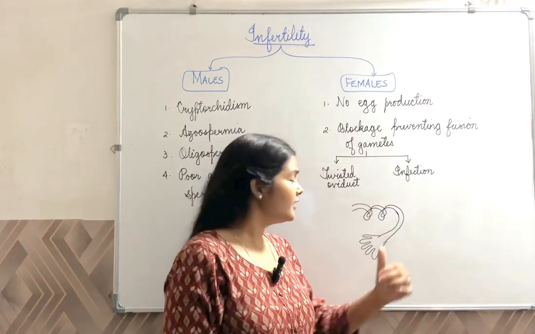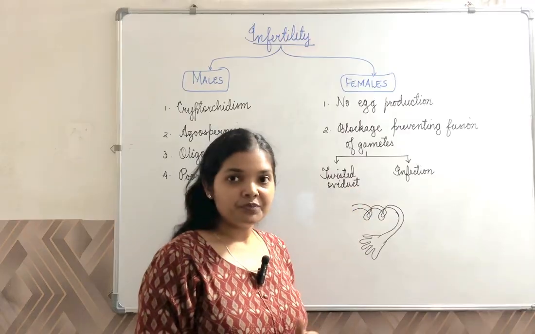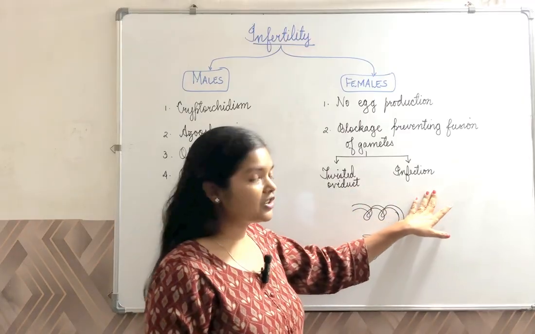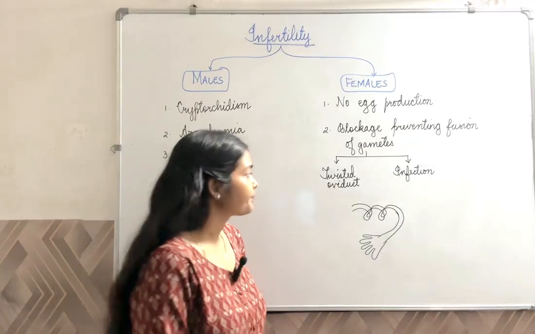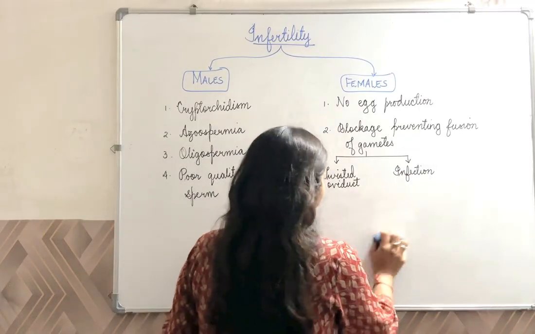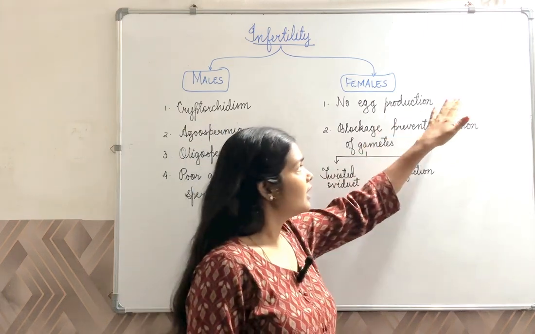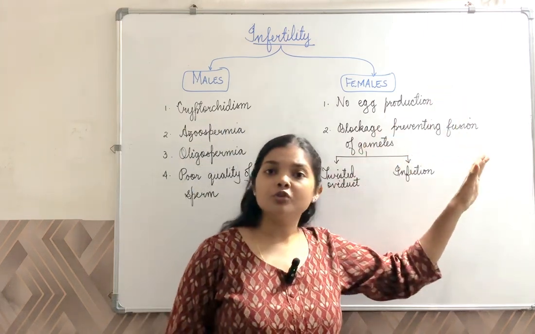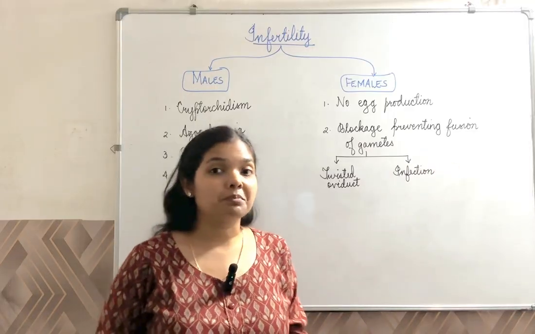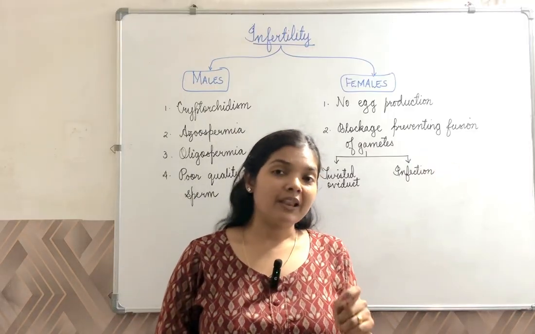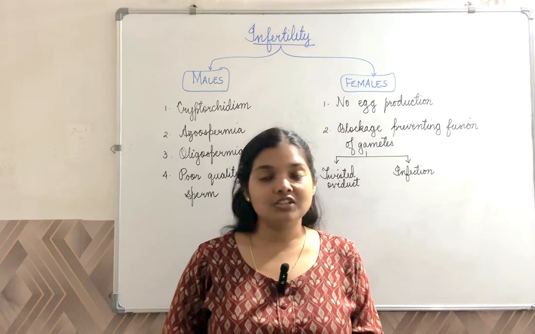If the oviduct has undergone twisting, that could be surgically corrected. If there is an infection, then antibiotics could be given. So there is a cure for that. Next, say the eggs are produced properly and the fusion of gametes is occurring, then the next step is implantation. If implantation does not successfully occur in the endometrium, then again there is an issue.